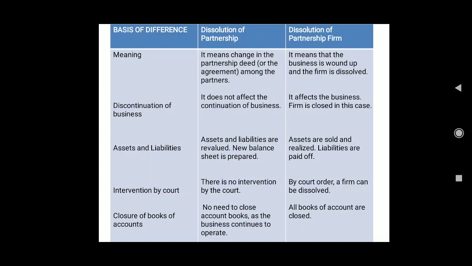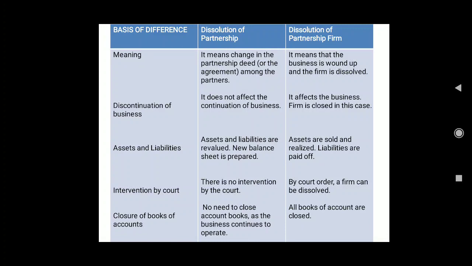Fine. But in case of dissolution of partnership firm, assets are sold and realized and liabilities are settled, that is, paid off. You're going to sell your assets, collect the cash from the sale of your assets, and with the same cash you will pay off all your existing liabilities. And if any balance amount remains after the settlement of your liabilities, then it will be distributed among the partners.